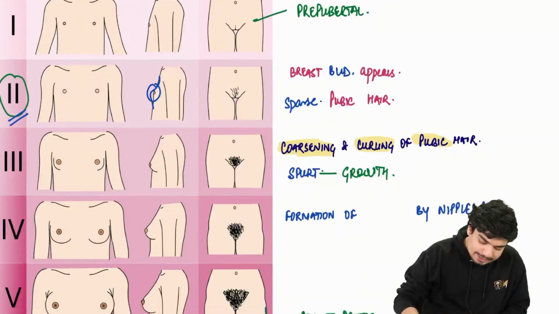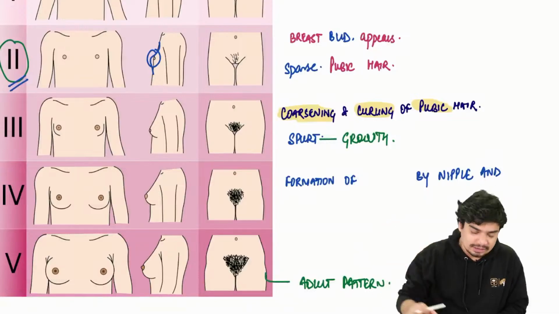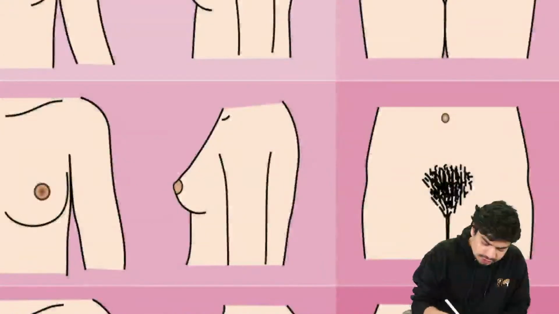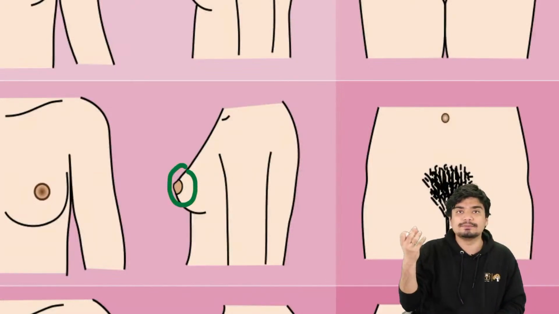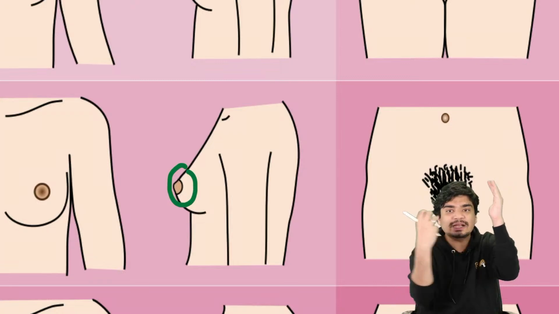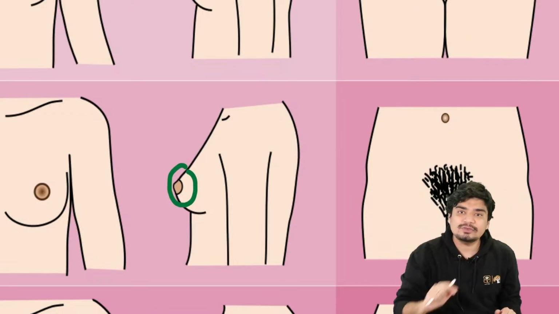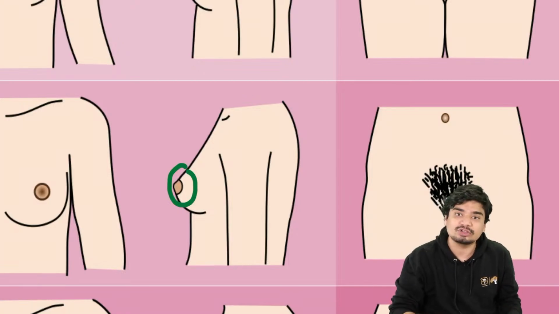Okay. Now coming to TANF stage 4 as far as girls are concerned. As far as TANF stage 4 is concerned, what is going to happen? The nipple and the areola. Till now, the breast growth was symmetrical. Now what will happen? The nipple and the areola will form a secondary mound. You know, a secondary kind of elevation, a mound formation over the rest of the breast tissue.